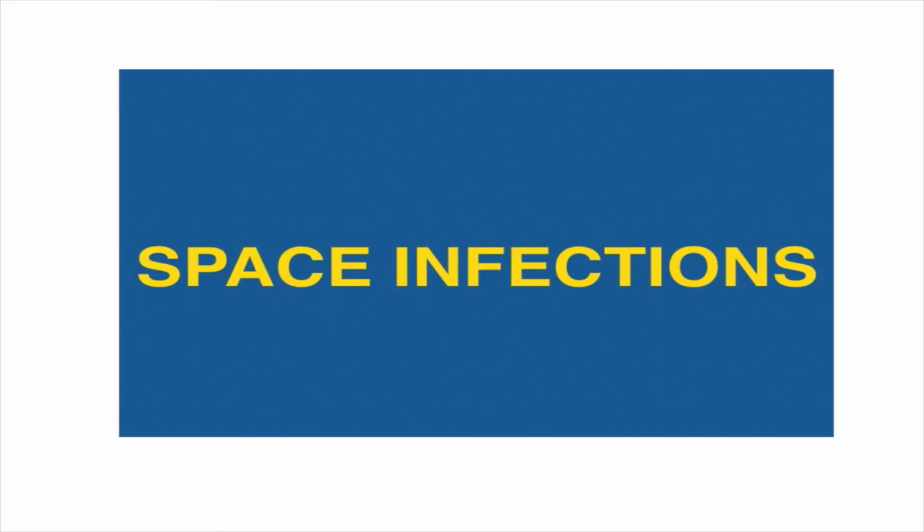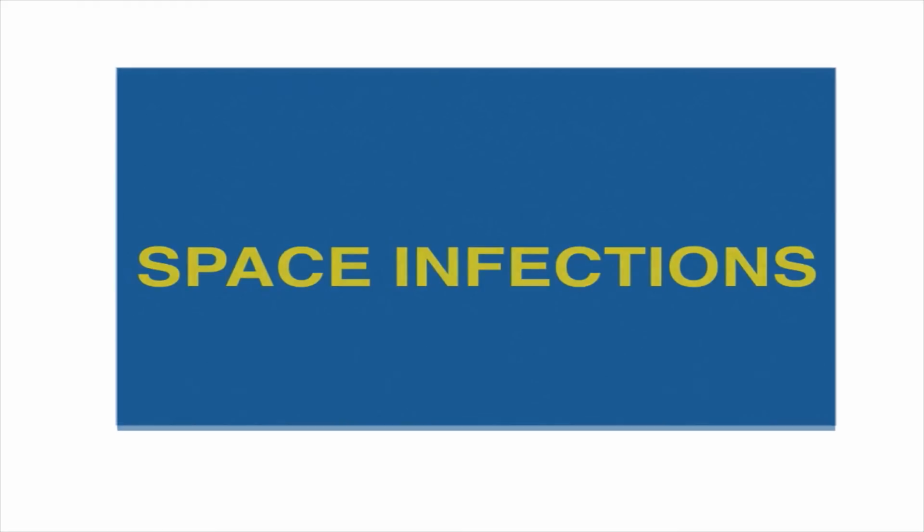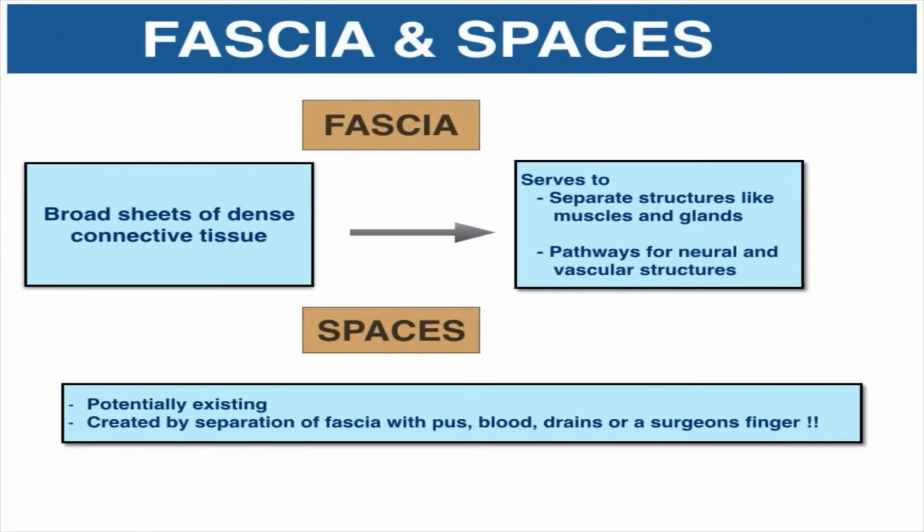Topic for today's discussion is space infections. In this series, we'll learn about fascial layers of head and neck. Fascias are basically broad sheets of dense connective tissue meant to separate muscles and glands and form pathways for neural and vascular structures. They also enclose a lot of loose areolar tissue, which upon infection becomes liquefied, forming abscess or pus. These abscess or pus create spaces, and thus spaces are anatomically absent but potentially existing.